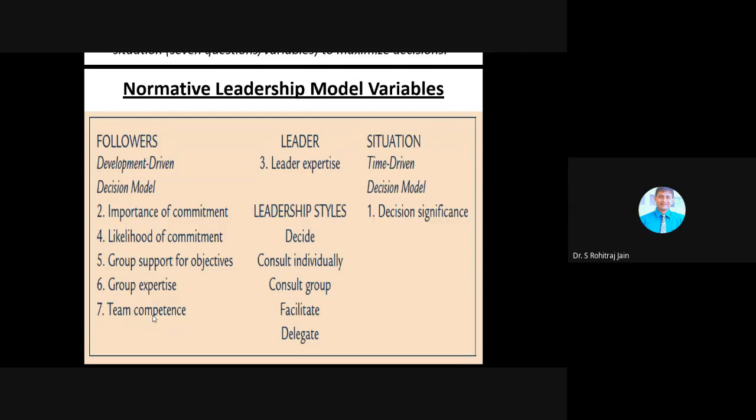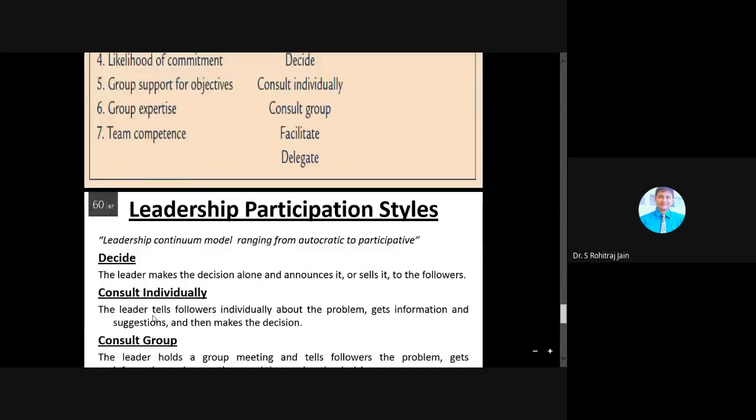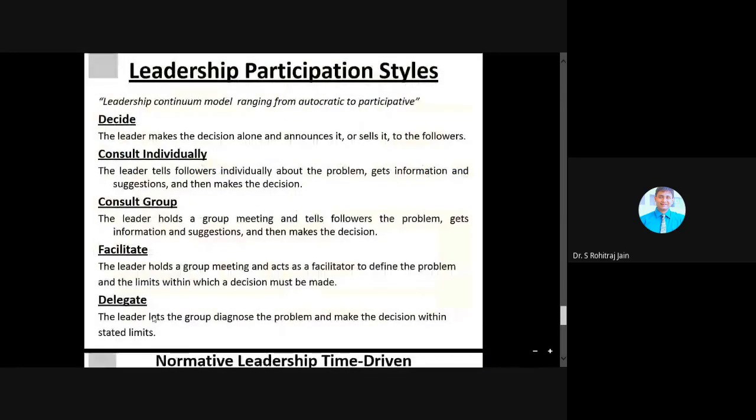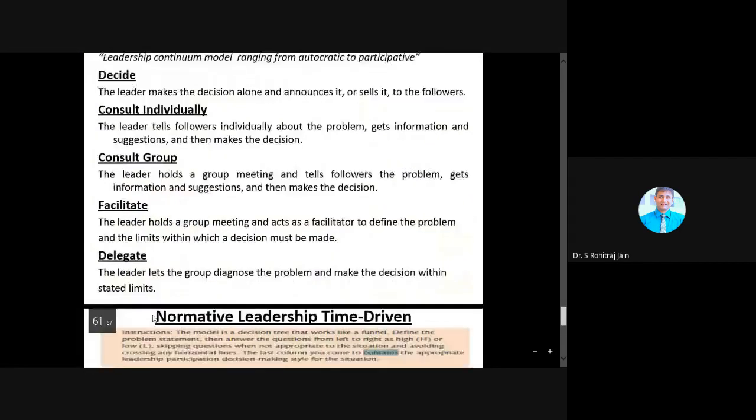So these are the 7 variables. But please understand, not all 7 variables or questions are relevant to all the decisions. All 7, or as few as 2 questions, are needed to select the most appropriate leadership style in a given situation. So whatever I explained just now, I have put in the slide here.